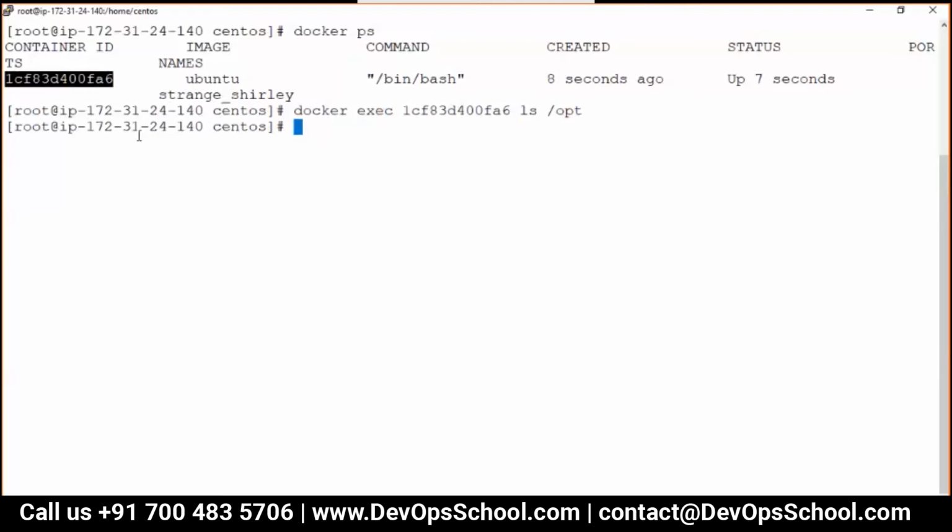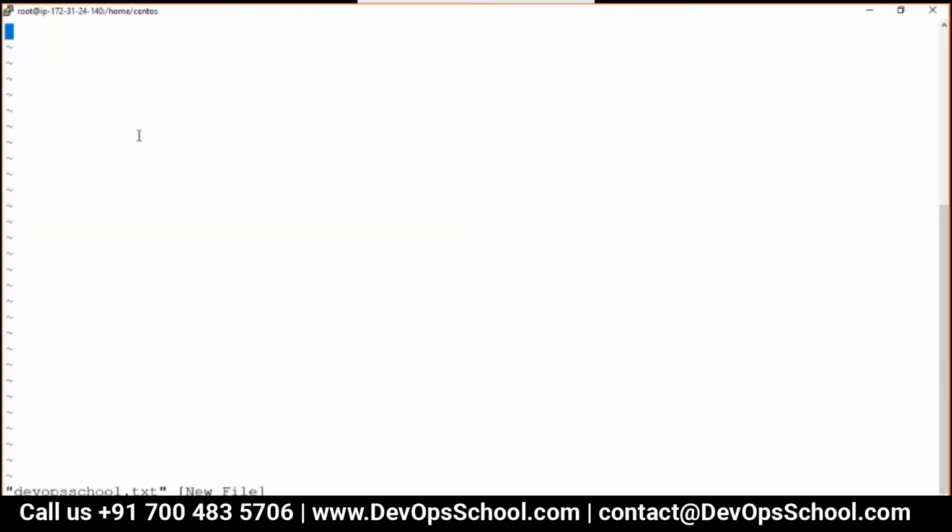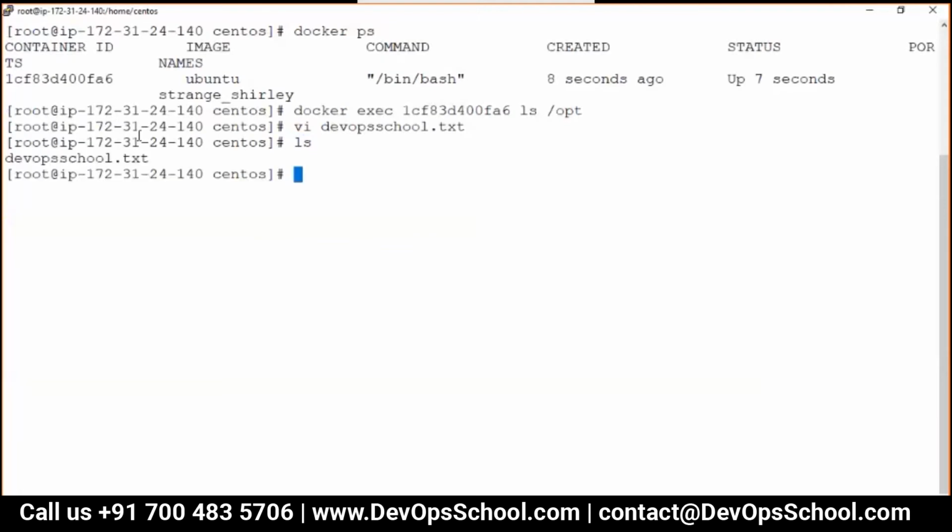So can I create one file? vi devopsschool.txt, and in this I write "I love Docker". Now you can see that this file is created. I want to copy it inside this container at this location. How to do that? docker cp, which file?